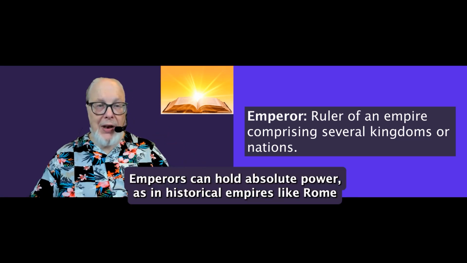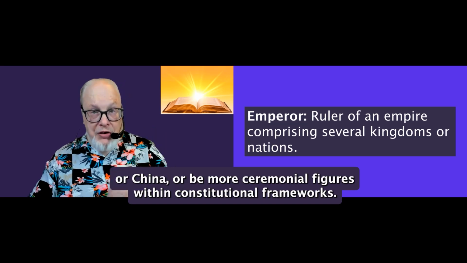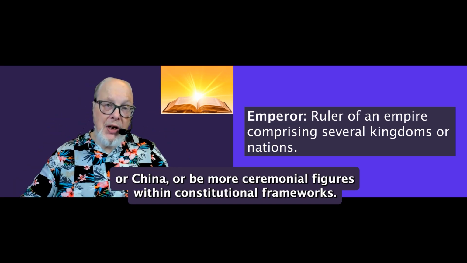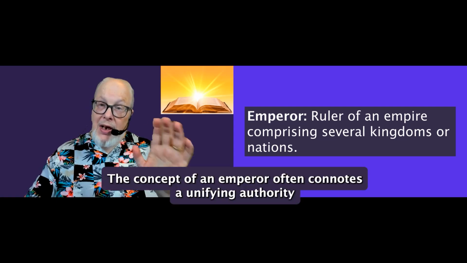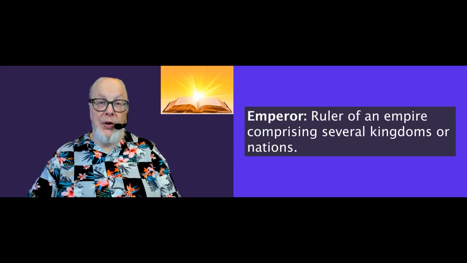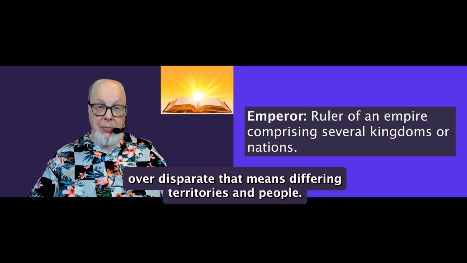Emperors can hold absolute power, as in historical empires like Rome or China, or be more ceremonial figures within constitutional frameworks. The concept of an emperor often connotes a unifying authority over disparate, that means differing, territories and peoples.